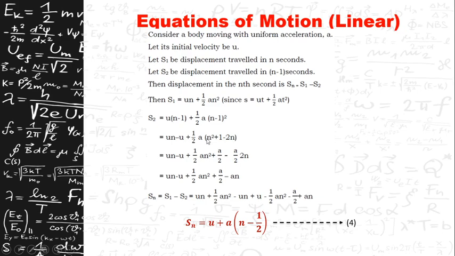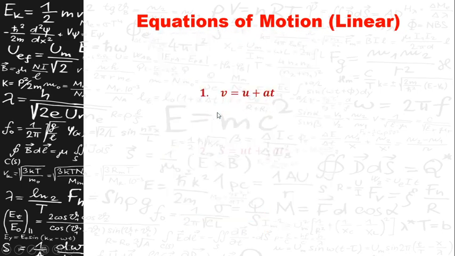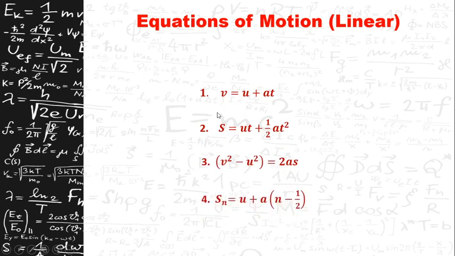So these are the four equations of motion. The first one is v is equal to u plus at, s is equal to ut plus half at square, v square minus u square is equal to 2as, and Sn is equal to u plus a into n minus half. These are the four equations of motion of an object which is moving in a straight line. Now, using these equations, we will find the equations of motion of a freely falling body and of a body which is vertically thrown upwards.